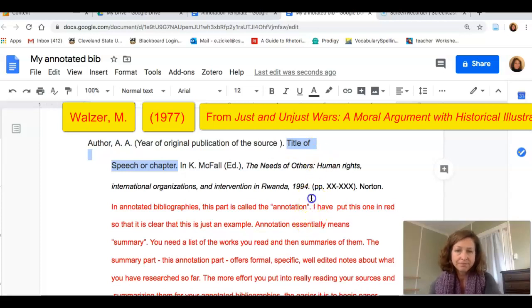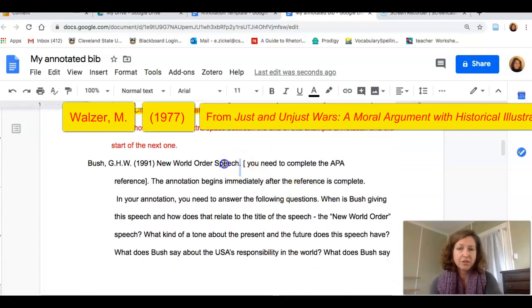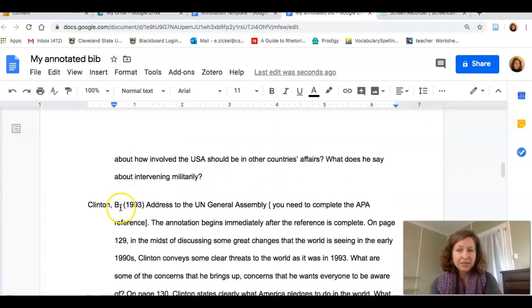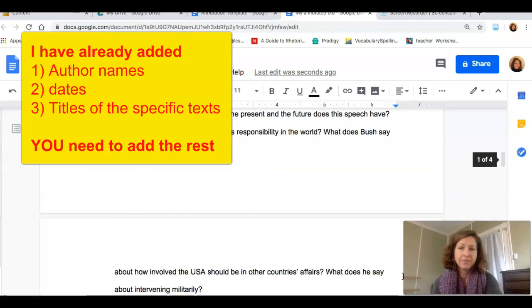If you scroll down, Bush is an author and he wrote the New World Order speech. We have Bill Clinton as an author and the title of his text is Address to the UN General Assembly and so on. And I've added these down here.